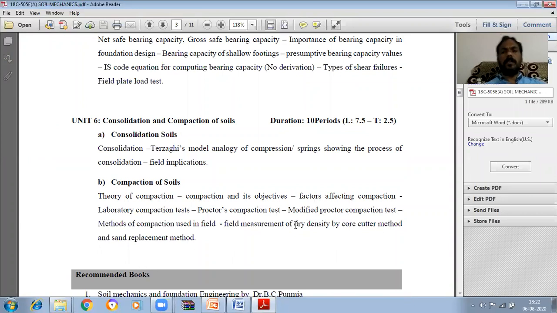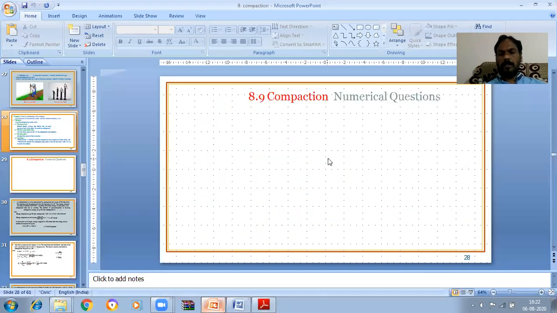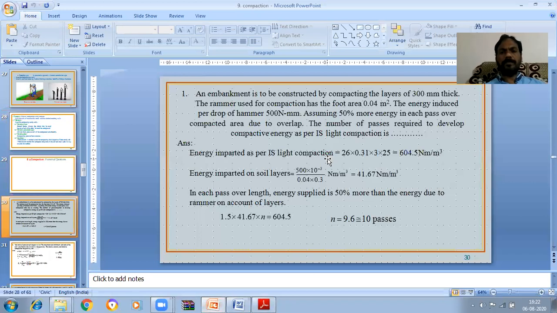Field measurement of dry density using the core cutter method and sand replacement method we will discuss in the next class. Today let us discuss some numericals. So let us discuss some numerical problems.